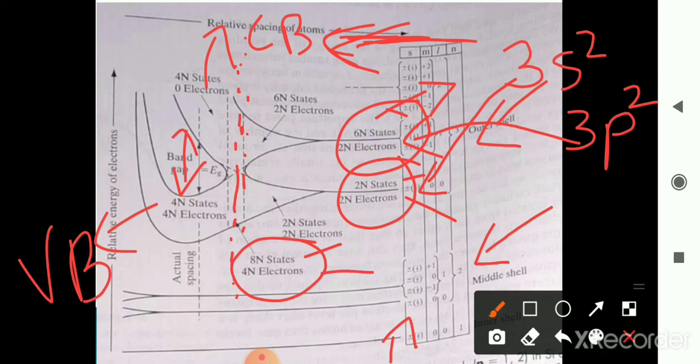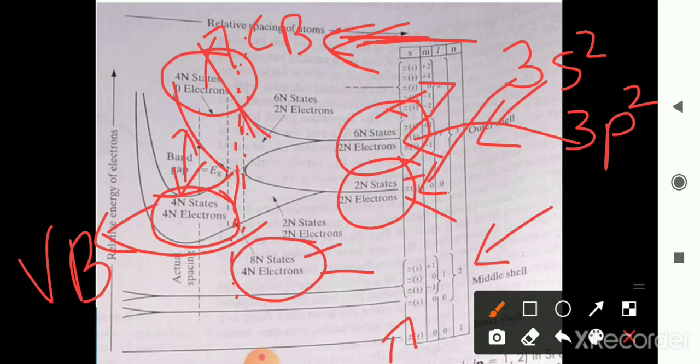At one equilibrium point, they divide again into two separate bands. This is the conduction band and this is the valence band. After dividing, they equally share the states: 4n states are here and 4n states are present over here also in the valence band.